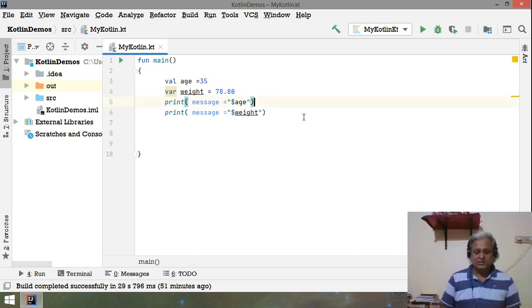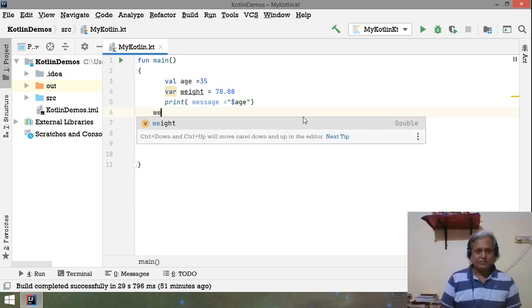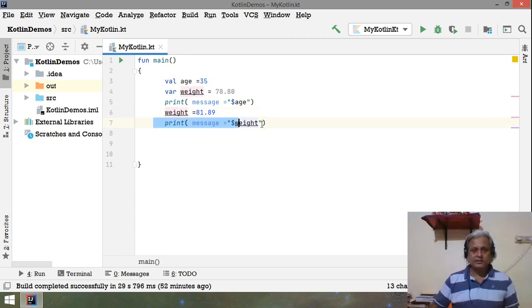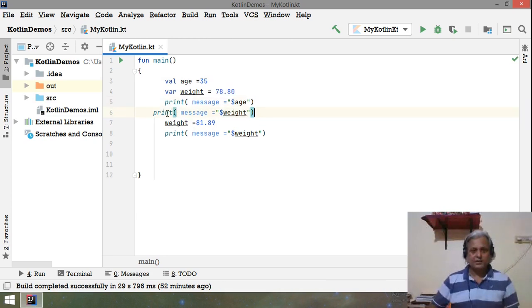I will change it, and here I write weight equals 81.89. This line I want to print here. Now there is no warning, the program is perfectly fine, and you see that I have reassigned the value 81.89 to the weight again.